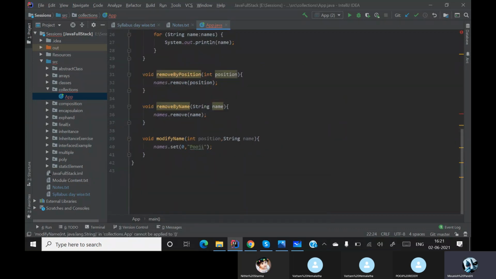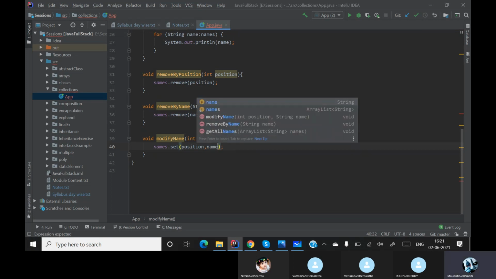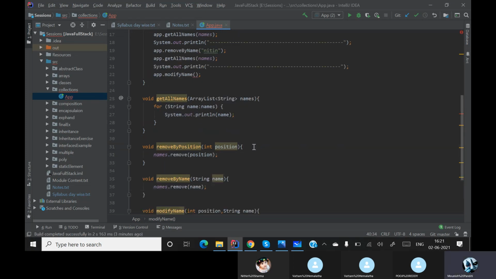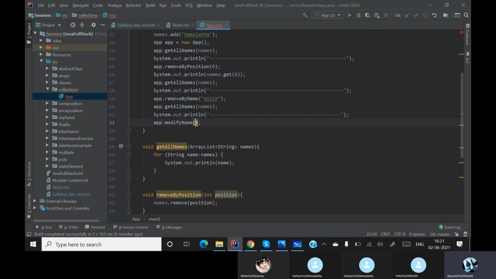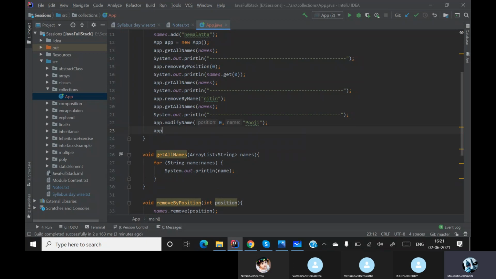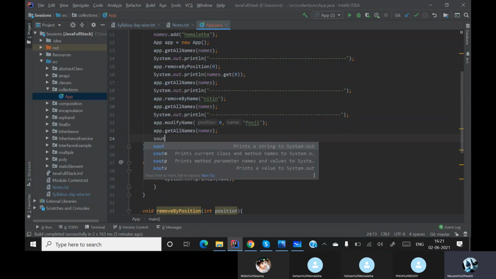Sorry, I should not give my values over here. I should put position over here and name over here. Basically, I'm setting the values over there, and now I'm sending that in value 0, position number 0, whatever it is there, replace it with this. After replacing it, let me get all the names. Then let me put a separator.